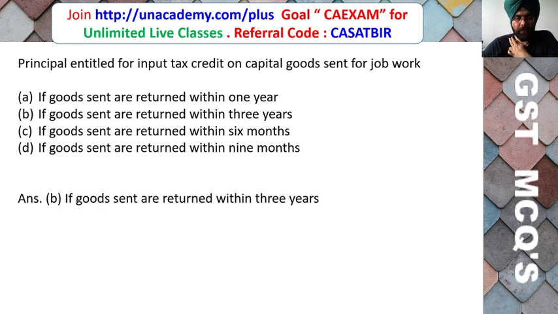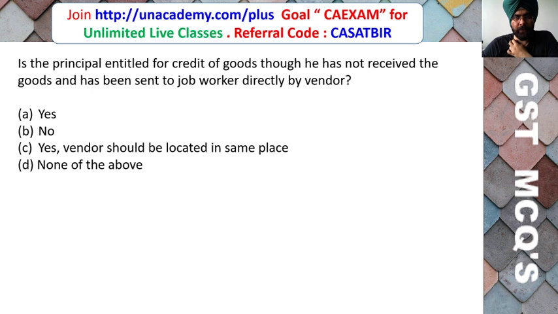So friends, here the correct answer is B. If goods sent are returned within 3 years, then the principal is entitled for input tax credit. Is the principal entitled for credit of goods though he has not received the goods and he has sent them to the job worker directly by the vendor? Yes, no, yes if the vendor is located in the same place, none of the above.